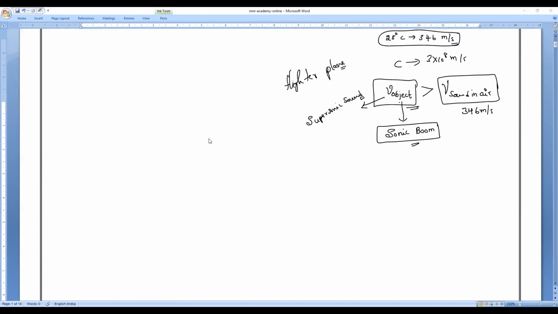Any object that travels faster than the speed of sound in air, that is very important. Speed of sound is not constant in every medium. So compared to the speed of sound in air, if any object travels faster, we call it supersonic, which we say is sonic boom.